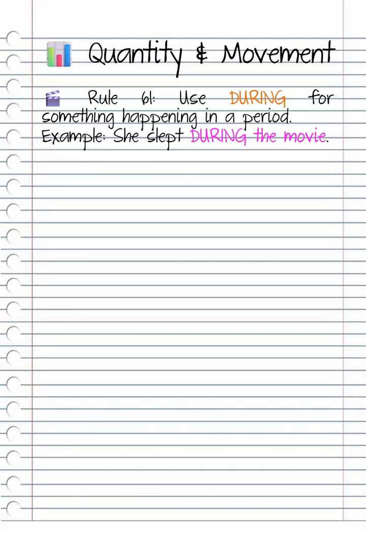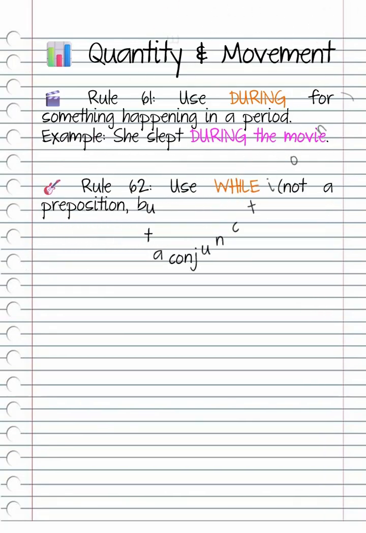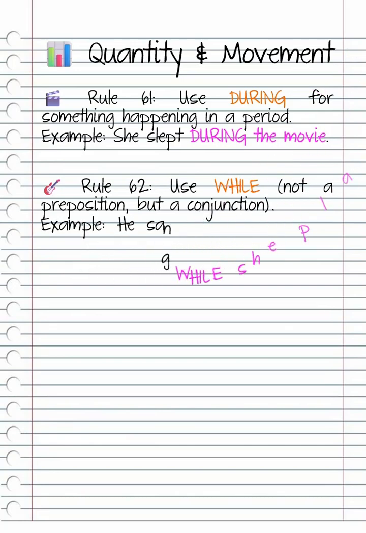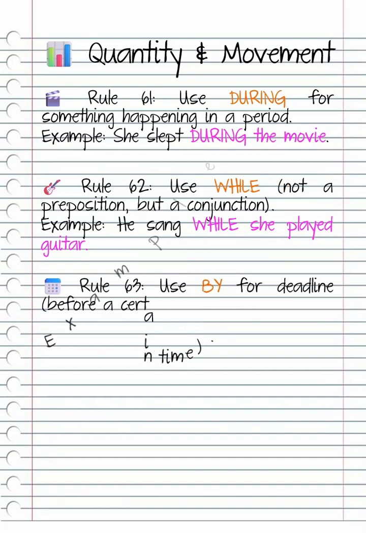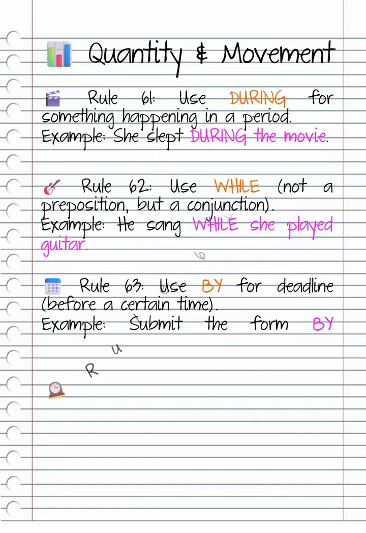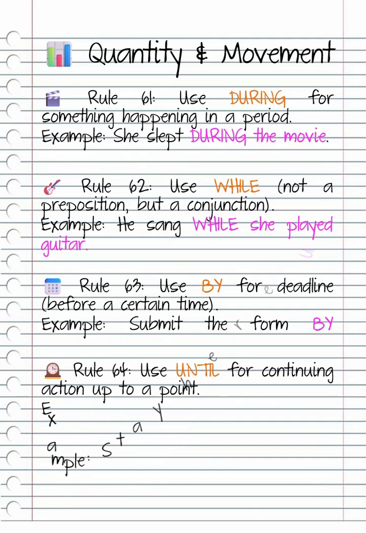Rule 62. Use while. Not a preposition but a conjunction. Example, he sang while she played guitar. Rule 63. Use by for deadline, before a certain time. Example, submit the form by Monday. Rule 64. Use until for continuing action up to a point. Example, stay here until I return.